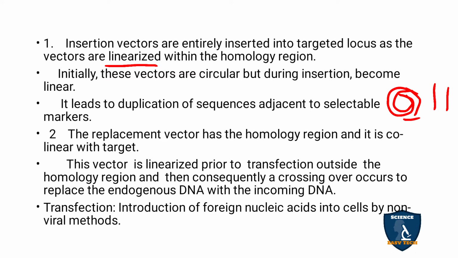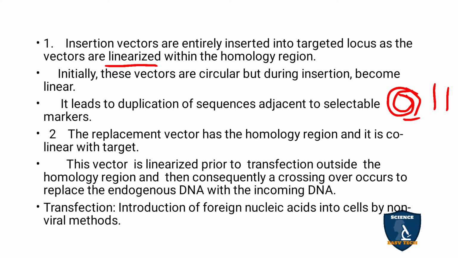After this transfection, the crossing over occurs. While crossing over occurs, some of the genes alternate their position with the replacement vector. That takes place inside the endogenous DNA, which gives way for the incoming DNA.